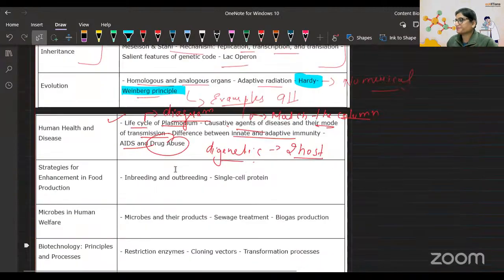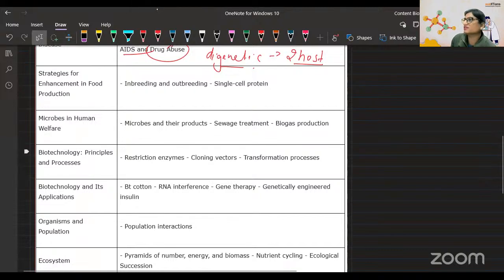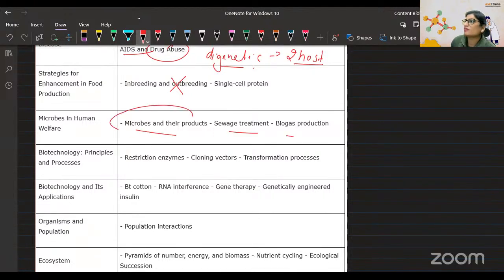Okay. And the next topic, strategy, is deleted, so we will not talk about it. Microbes in human welfare, microbes and their products, sewage treatment, that is easy peasy. In microbes and their products, questions like from which one of the following this type of cheese is formed, Propionibacterium shermanii and all that. This is very important. And then lactic acid from which bacteria. You're getting my point.